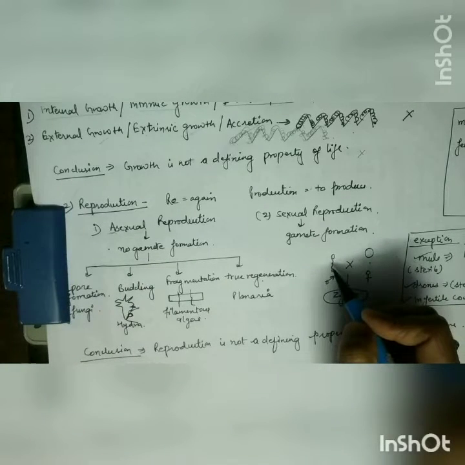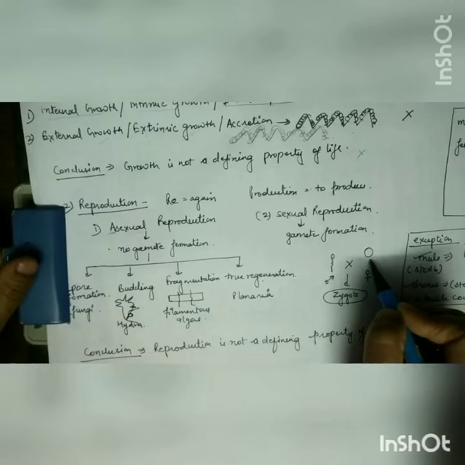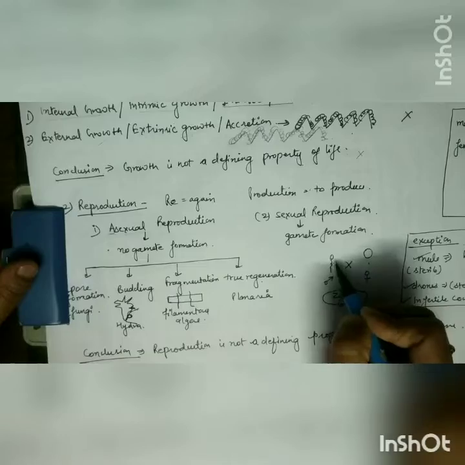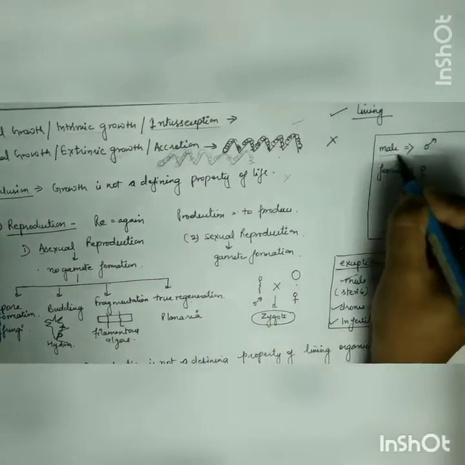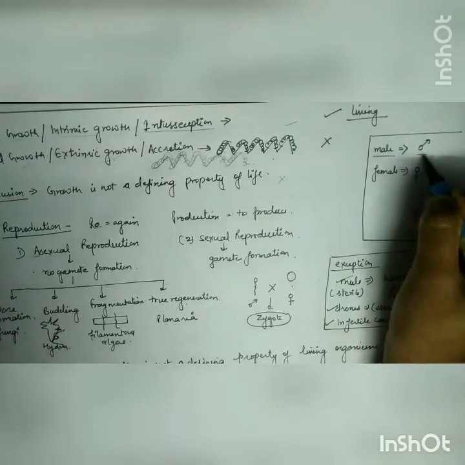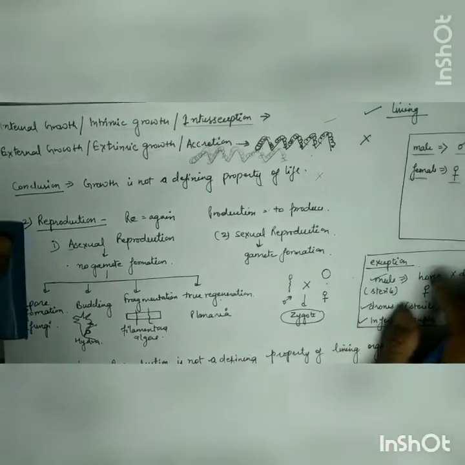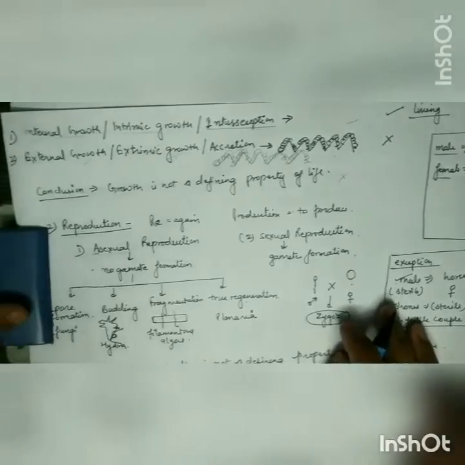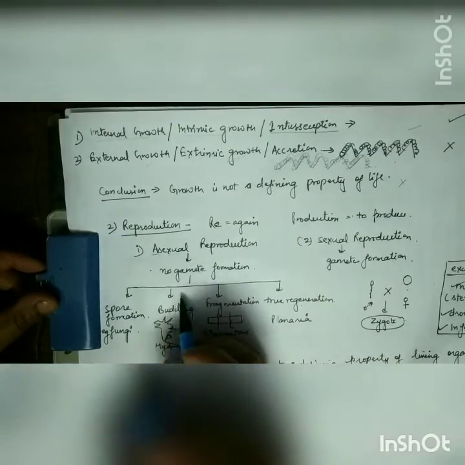So we know what a male gamete is: sperms in case of human beings. And what is a female gamete? Ovum. And is this ovum motile or non-motile? It is non-motile, and here sperm is a motile one. Whenever we are talking in biology, some representations are there. Male we are representing with this sign, and female we are representing with this sign. So when there is fusion of both male and female gametes, it will form a zygote. Clear this thing?